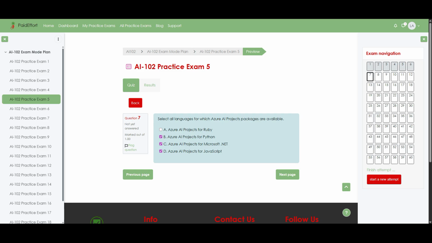Furthermore, there is also Azure AI Projects for JavaScript, which targets Node.js and browser-based scenarios so JavaScript developers can manage and call their AI projects programmatically. However, Azure AI Projects for Ruby is not listed as an available package in this context, so it cannot be chosen as a correct answer, and that is why only Python, Microsoft.NET, and JavaScript are selected.